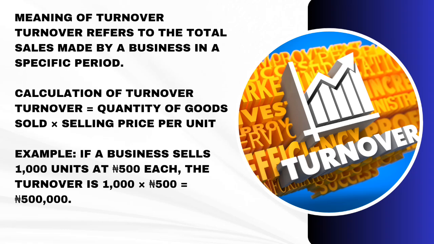We are now going to use quantity of goods sold. That is 1,000 units of either the pure water or biscuits times 500 naira, which is equal to 500,000 naira. Now, I guess I'm clear with that one. Listen again. The turnover is 1,000 units of biscuits or pure water sold times 500 naira, which will give us 500,000 naira. So our turnover is 500,000 naira.